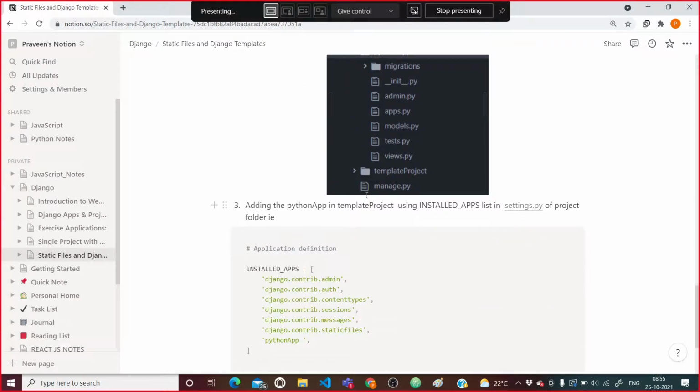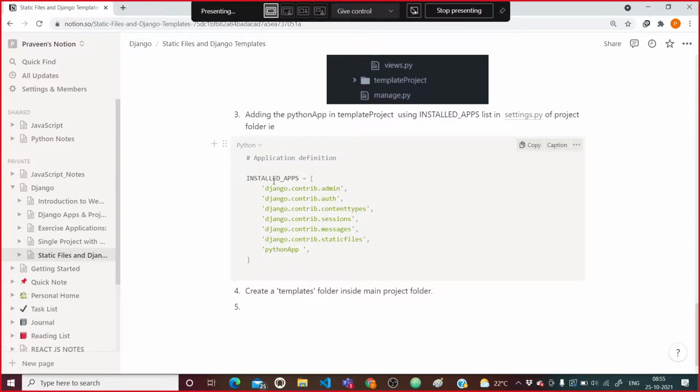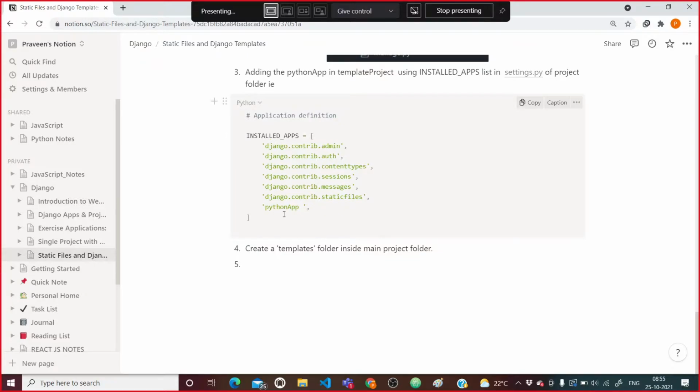Okay, after that we want to add this Python app to the template project. To do that, we came to the INSTALLED_APPS list inside the settings.py file of the project folder, and we registered that Python app there, right? Till here we completed in yesterday's class.